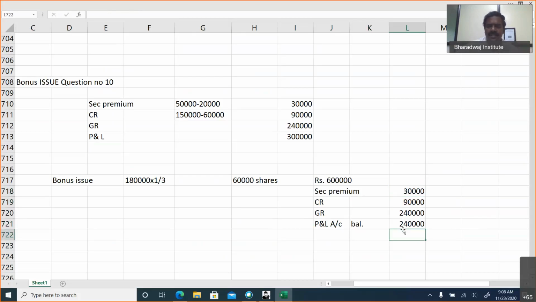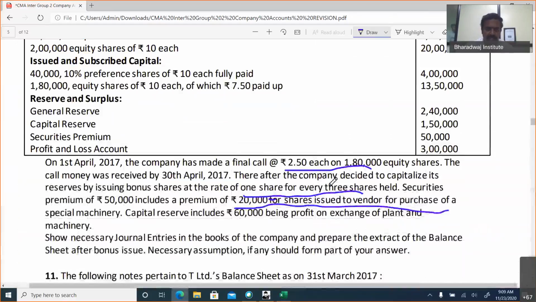Journal entry is simple. Securities premium account debit, capital reserve account debit, general reserve account debit, P&L account debit, to bonus for equity shareholders 6 lakhs. Then bonus for equity shareholders account debit to equity share capital 6 lakhs. Like that, we can give a journal entry. In online examination, they cannot ask a journal entry. They can ask you at maximum which reserve, how much is used, or what is the value of bonus issue. That's what they can ask you.